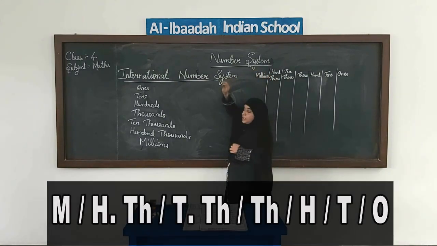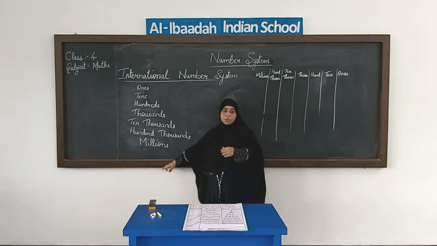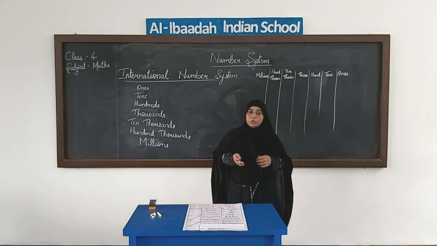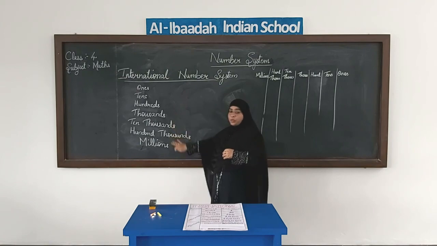It doesn't mean that they stop here. There are more places after millions which you will learn in your future classes. For today we are only going to try to read the numbers up to 7 digits.